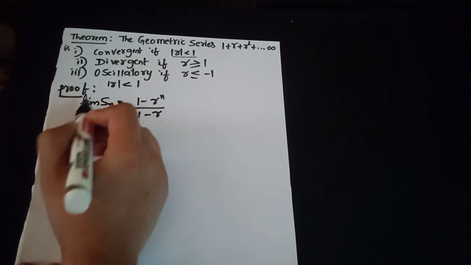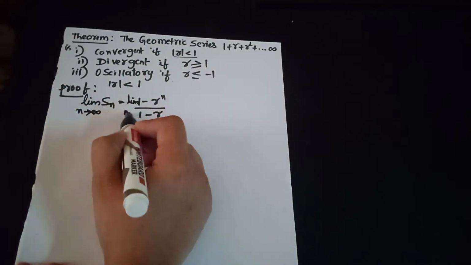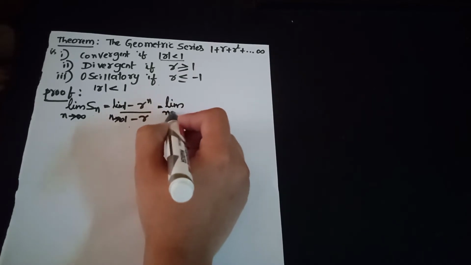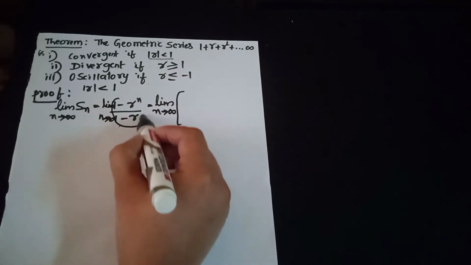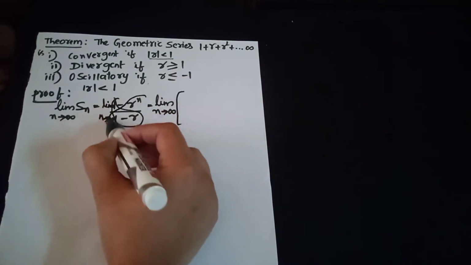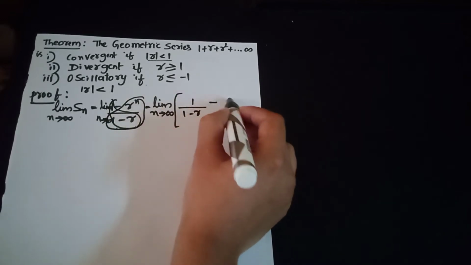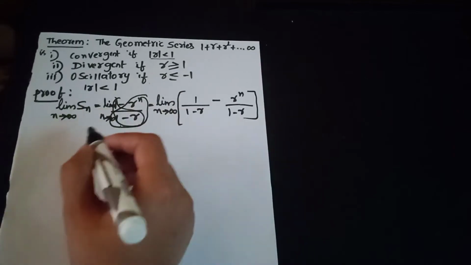Applying the limit n tends to infinity on both sides, this will be limit n tends to infinity of 1 upon 1 minus r minus r to the power of n upon 1 minus r.